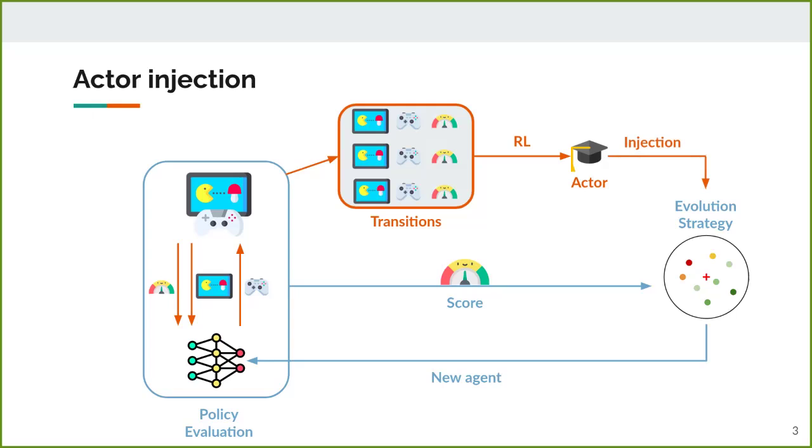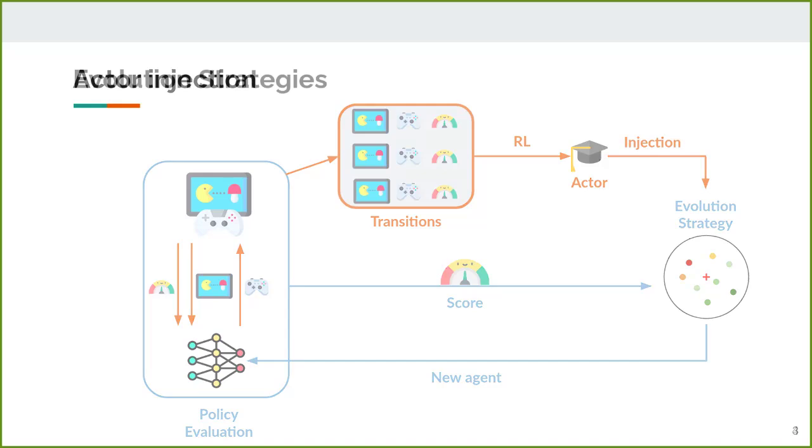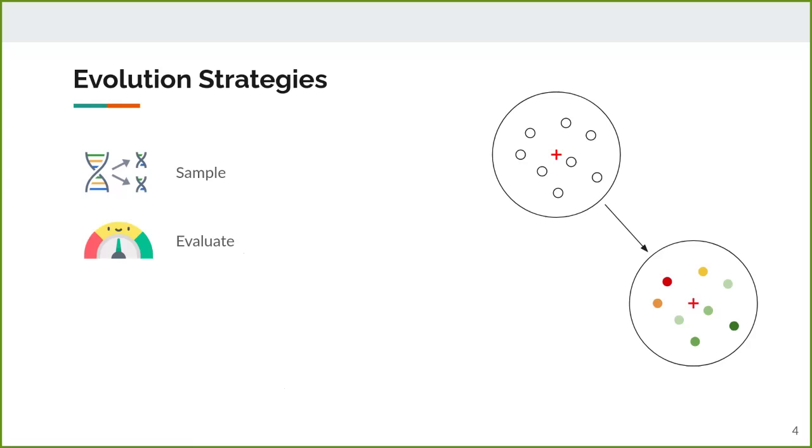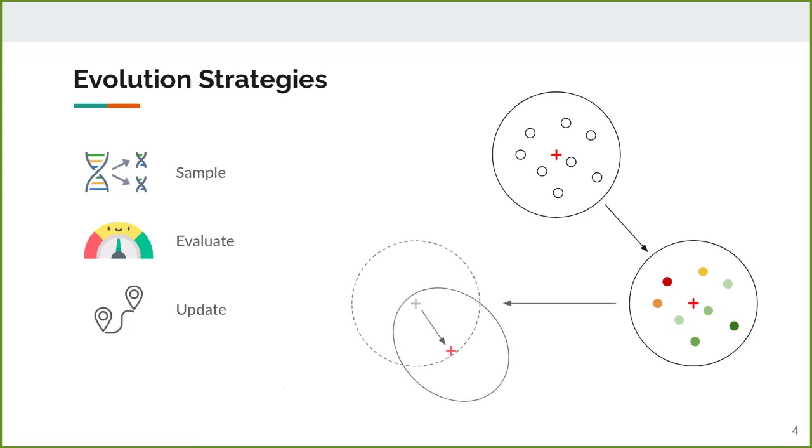Actor injection is frequently used as part of a more complex evolutionary RL method, but we propose to study specifically here how it interacts with the distribution-based structure of evolution strategies. There are many complex variants of ES, such as CMA-ES or CEM, but they all share the same core structure. They rely on a distribution in the search space, from which we will sample a population of solutions. These solutions are then evaluated and given a fitness score. This score is used to estimate the fitness gradient and update the distribution. From that distribution, a new population is sampled, and the loop repeats.